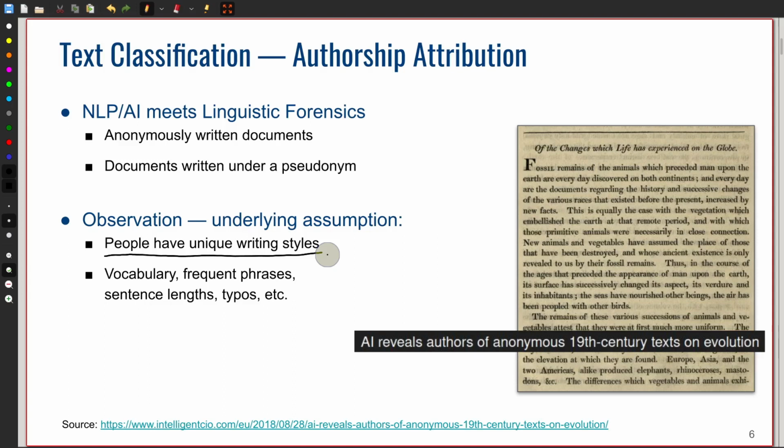Based on this assumption, what we can do is give the system a text, the system analyzes the text, and tries to predict, okay, who is the most likely author given this text.